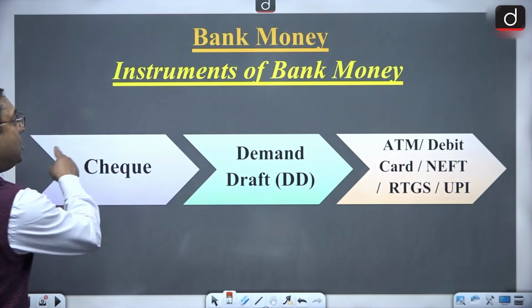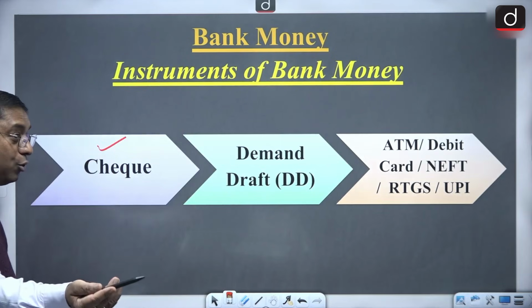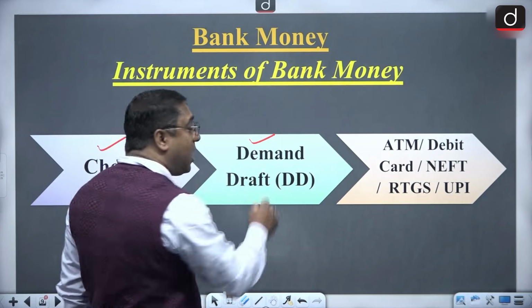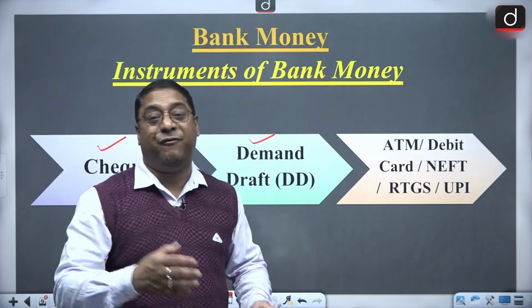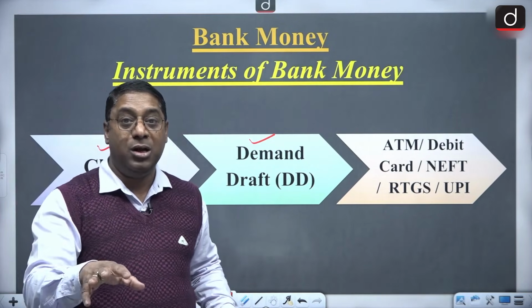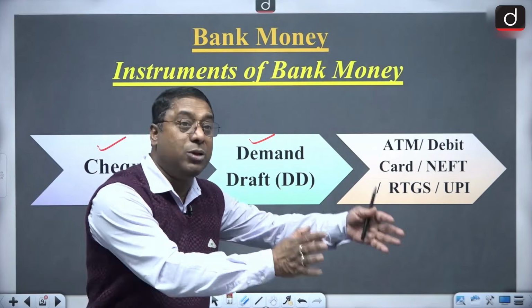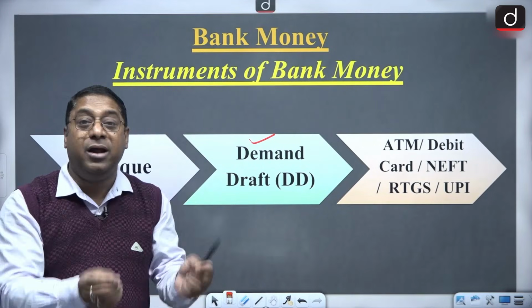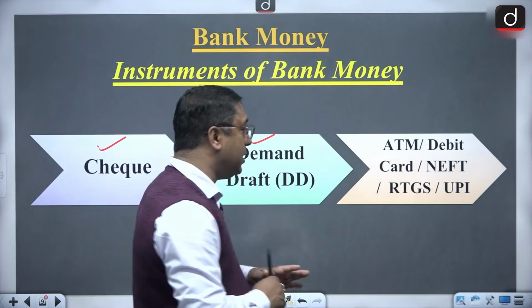But there are instruments, I said, with regard to bank money. One is the check, all of you know about it. Then there is the demand draft. Most of the time when we deposit fees to the government, in government-run institutions, we make a demand draft. That means we go to the bank, we submit the amount there, they give a draft, and we go and submit it in the college or in the universities and so on.